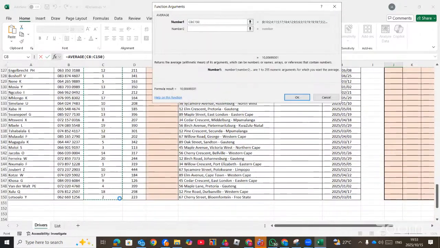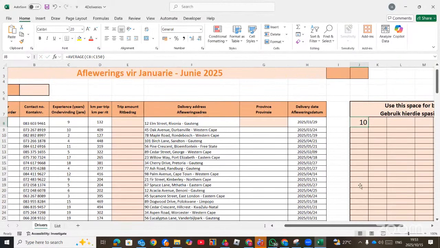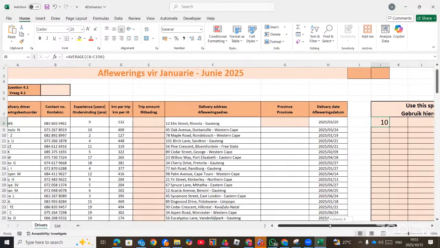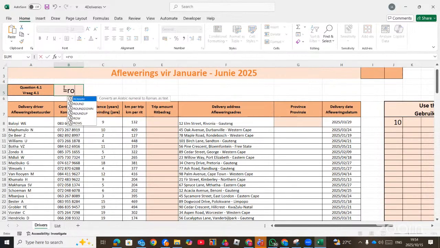And then you press enter. So we got our average here, which is 10. So here we don't have a problem. So we can now go and put our answer here. Imagine maybe in the examination, you see 3 marks or 4 marks. That means they rounded. They can ask you to round it. Then after that, you can just say equal sign round